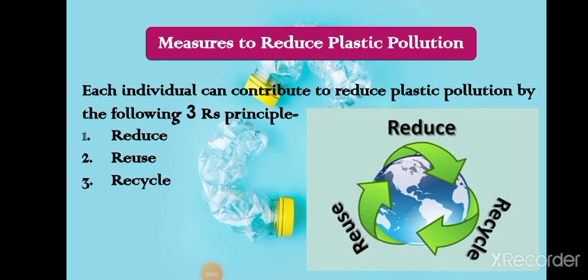Now students, the last topic of this chapter is measures to reduce plastic pollution, that is, how we can reduce plastic pollution. For this, we should follow the 3R principle, that is reduce, reuse and recycle. This 3R principle is very easy, and each and every individual can follow it. You have studied this principle in your previous classes also.